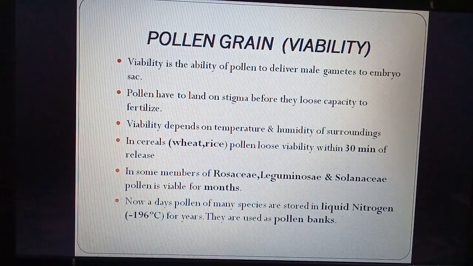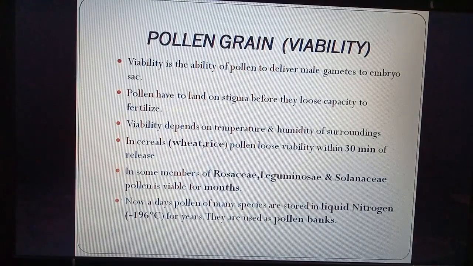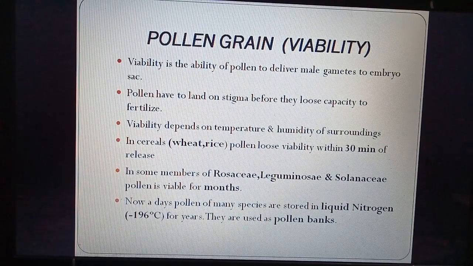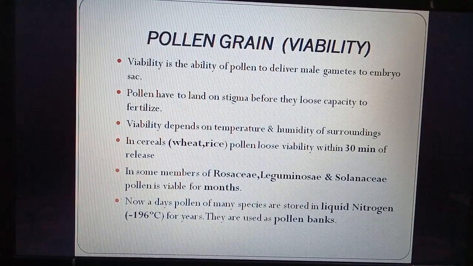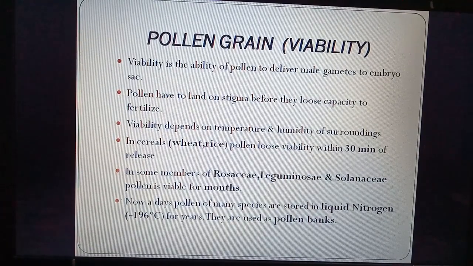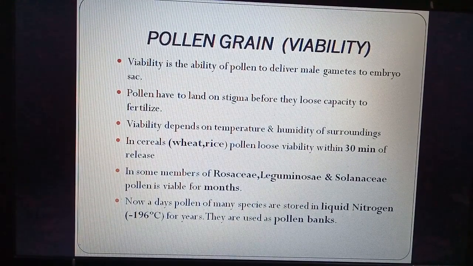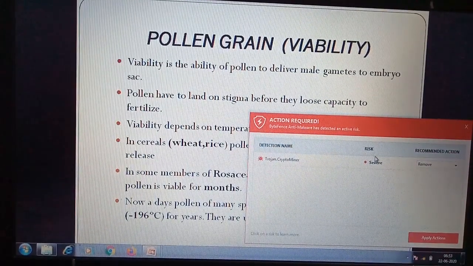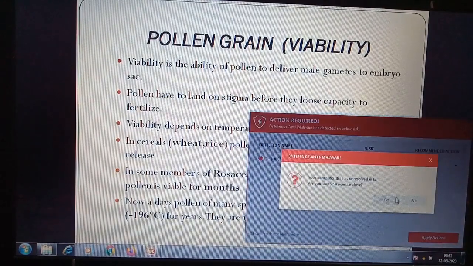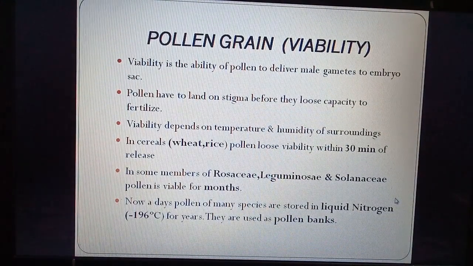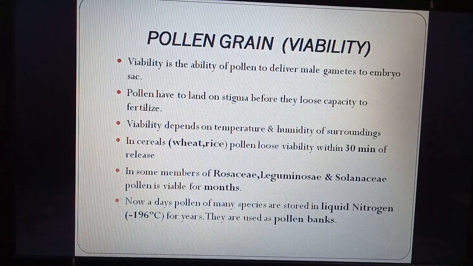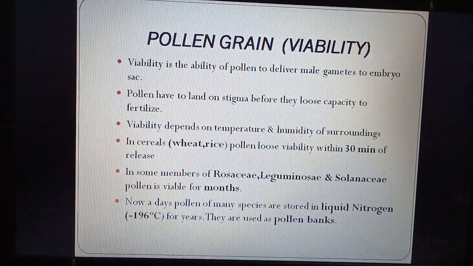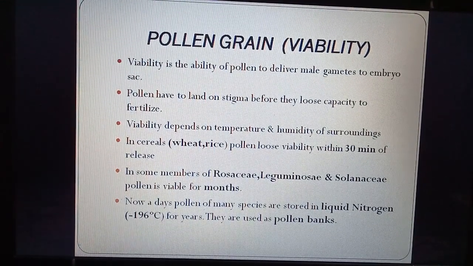Viability depends on temperature and humidity of surroundings. So how long the pollen will be active depends on the temperature of the surroundings and humidity or moisture. It is of variable duration in different plants. In cereals like wheat and rice, the pollen lose viability within 30 minutes of release. So in cereals, as soon as the pollen is released, within half an hour, it becomes non-viable.